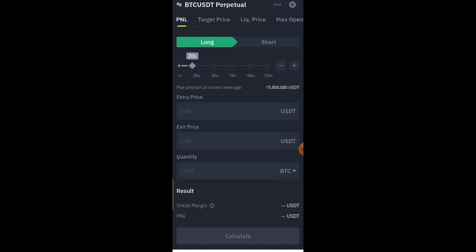The first thing, don't forget, we are actually using the short, so I just change it to short now. It was the long button before, so I've changed it to short. If it is a long order, the long position you're opening, you have to put it on long. But we are on short. Now the first thing you want to do is set the leverage you want to use, 10, or okay, we use 5. So let's use 5.